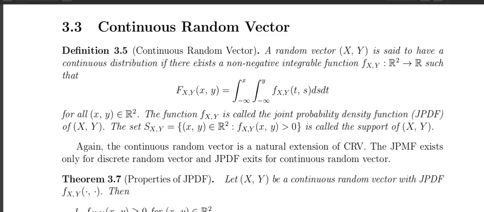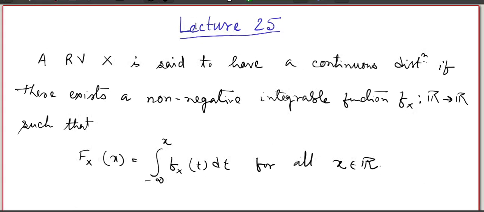Let us talk about continuous random vector. So again, before talking about continuous random vector, first recall what the continuous random variable was. The definition of the continuous random variable is as follows: if I have a non-negative integrable function small f, such that the integration of small f(x) from minus infinity to x is equal to capital F at the point x, then we say that the corresponding random variable is a continuous random variable.